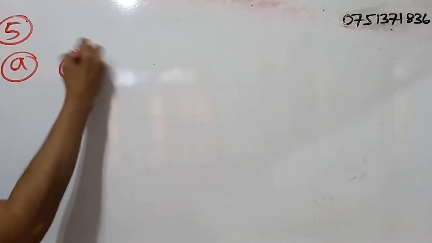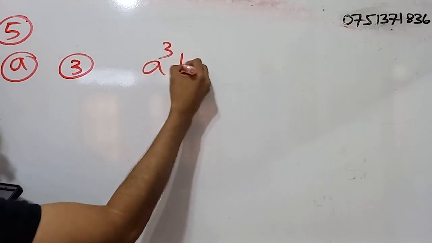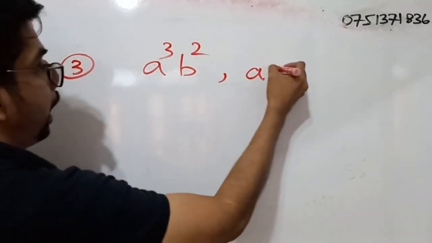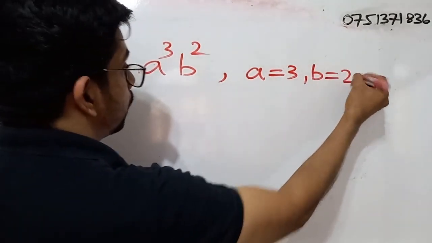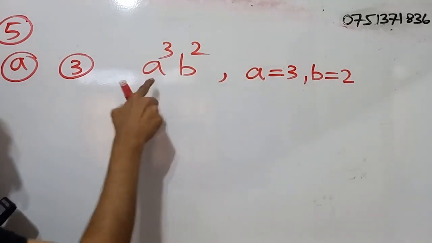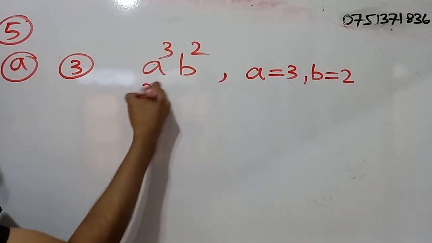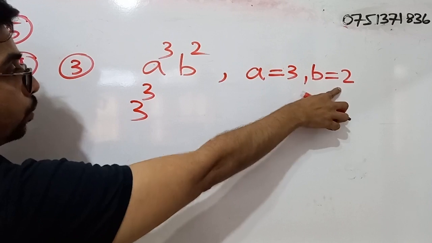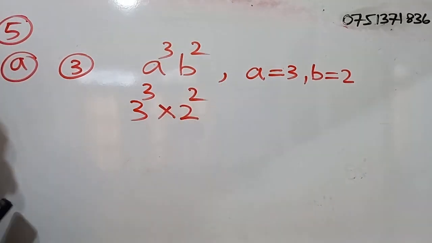Right. Part 3. So we have been given an expression a to the power 3, b to the power 2. So we have to find the value, right? So here a is equal to what? 3 and b is equal to what? 2. Here we can substitute the values. So a is 3, that means the base is 3. So 3 to the power 3. Here b is equal to what? 2. That means the base is 2. So multiplied by 2 to the power 2.